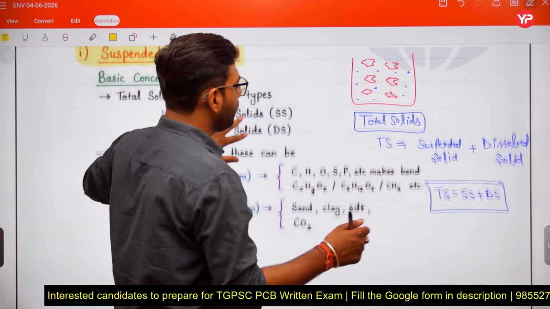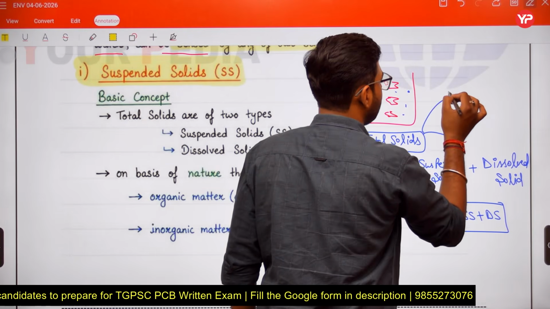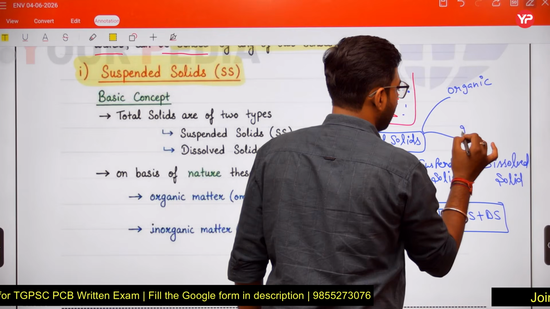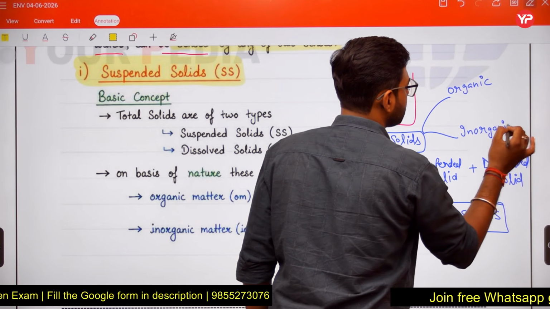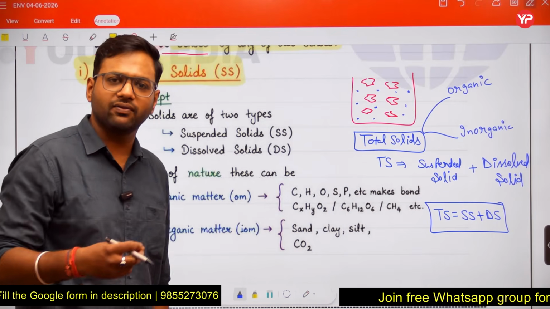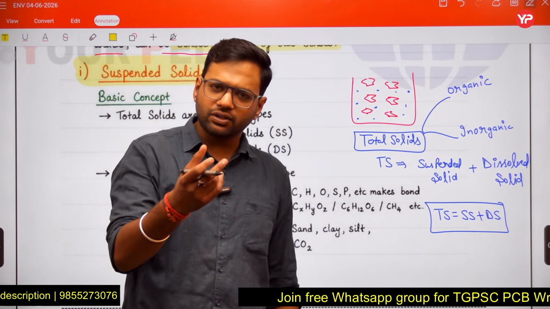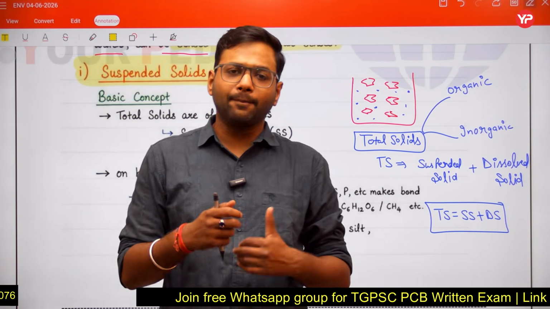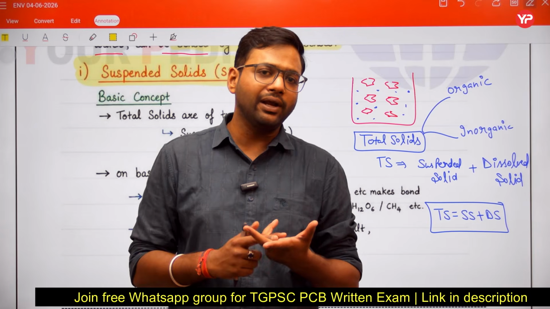So these total solids can be organic in nature as well as inorganic in nature. Some solids will be organic and some will be inorganic. Let me give you some examples of inorganic solids, friends: sand, silt, clay, oil, grease.